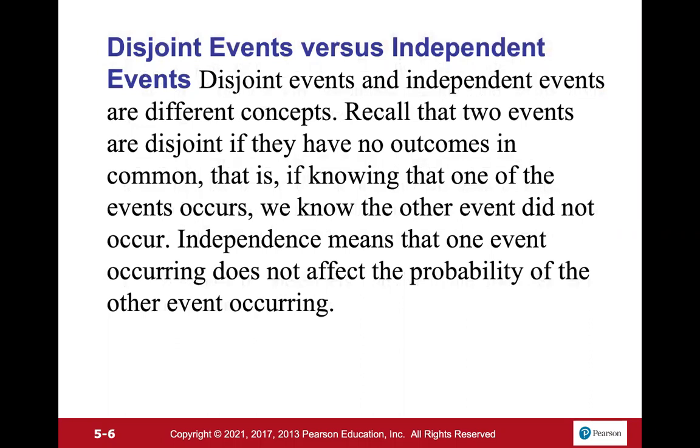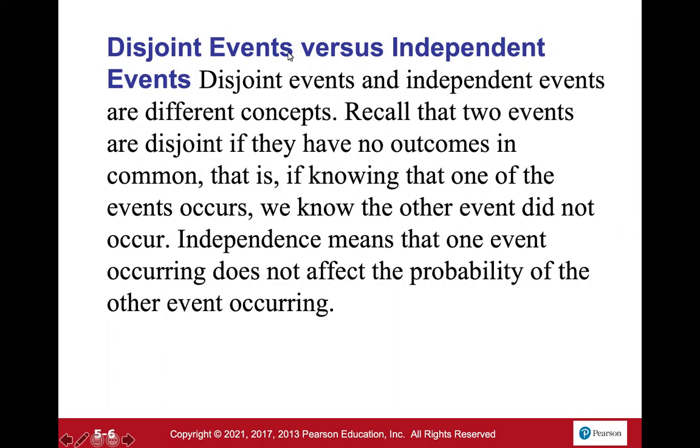Disjoint events versus independent events. So disjoint events and independent events are different concepts. Recall that two events are disjoint if they have no outcomes in common. That is, if knowing that one of the events occurs, we know the other event did not occur. Independence means that one event occurring does not affect the probability of the other event occurring.